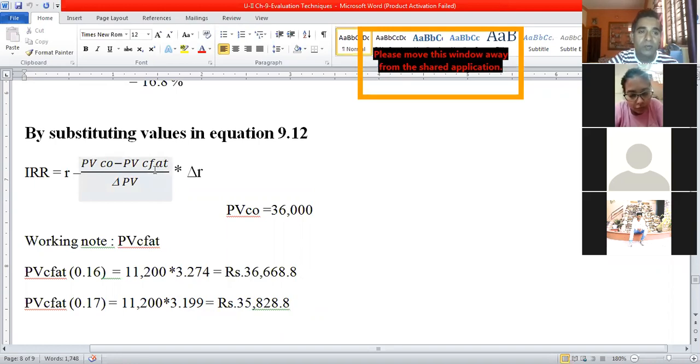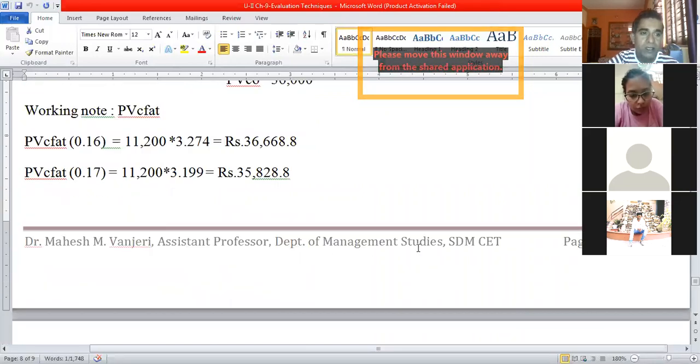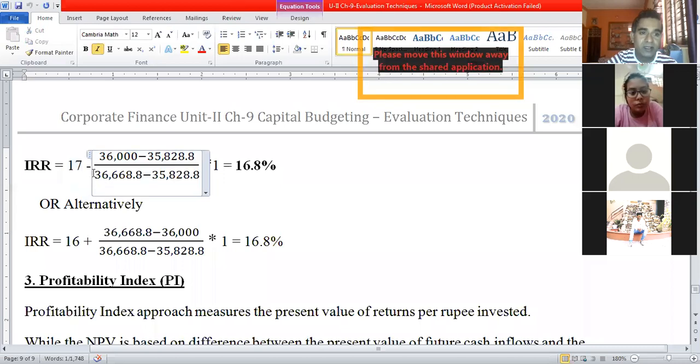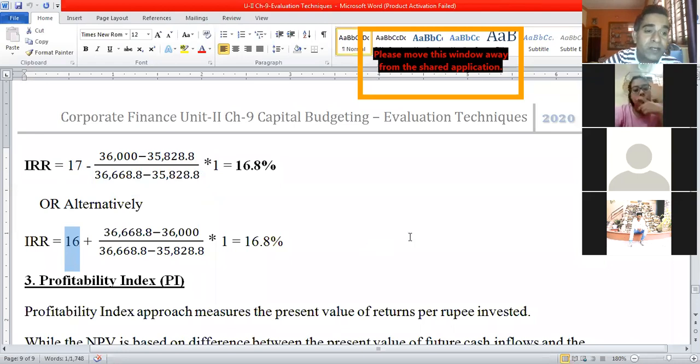Okay, so once we have all the data that we need, we are going to put the data into equation 9.12. Initially we are going to use the higher interest rate, 17%. So the equation will remain R minus. I hope you understand now. So IRR is equal to 17% I am considering first. The internal rate of return is between 16 and 17. It will not be above 17, so I'm going to write 17 minus. If I consider 16, the internal rate of return will be between 16 and 17, so it will not be below 16. So I will write 16 plus.